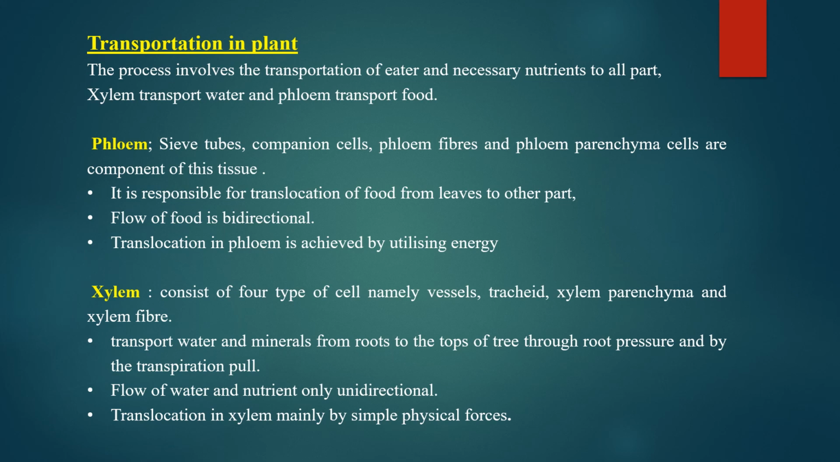Second tissue is xylem. Xylem consists of 4 types of cells named vessels, tracheids, xylem parenchyma, and xylem fibers. It helps in transport of water and minerals from root to the top of the tree through root pressure and transpiration pull. Its flow of water and nutrients is only unidirectional, while in the case of phloem it is bidirectional, and translocation in the xylem is mainly by simple physical forces, there is no need of energy.